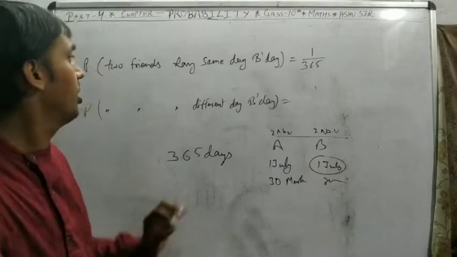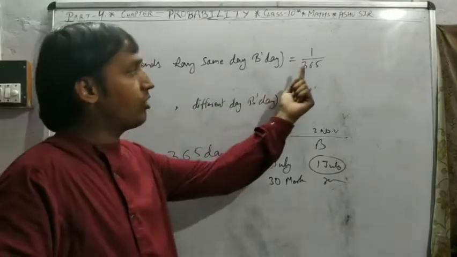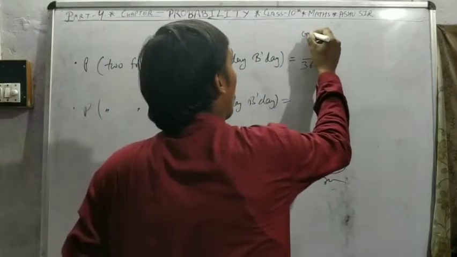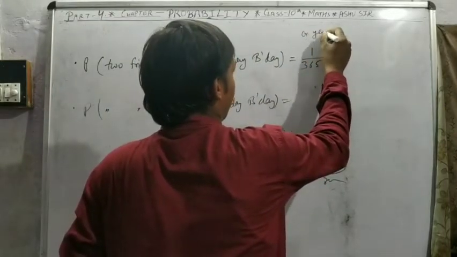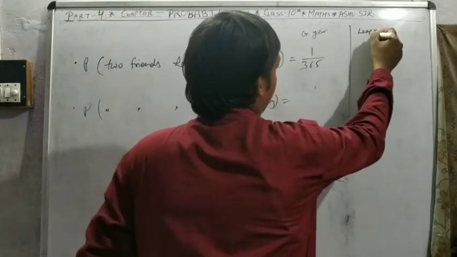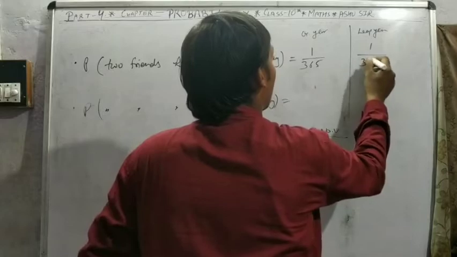We simply say same day birthday has only one chance, 1 upon 365. That's for an ordinary year. But in a leap year, that is 1 upon 366.